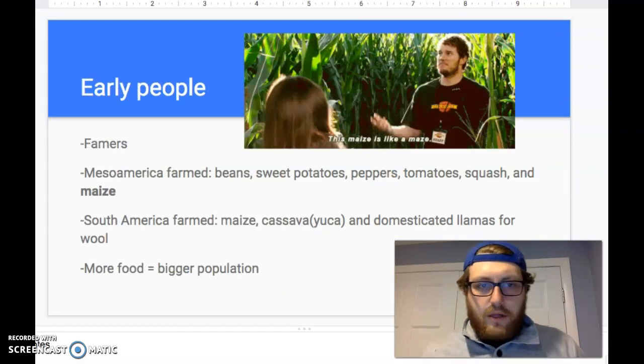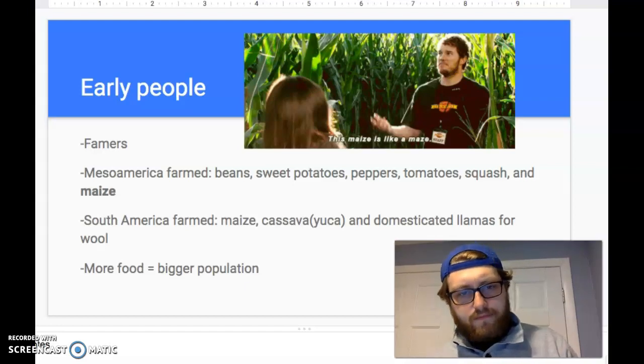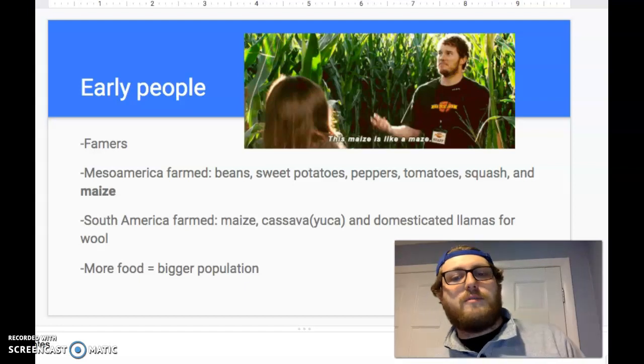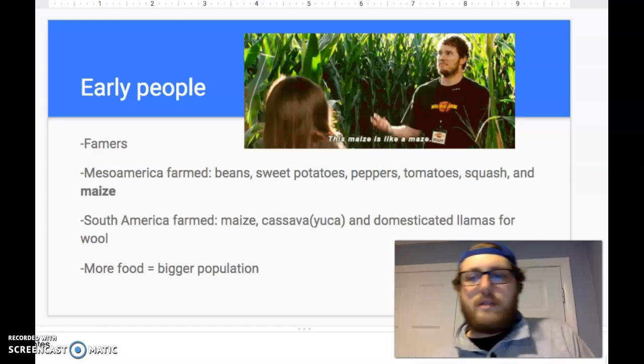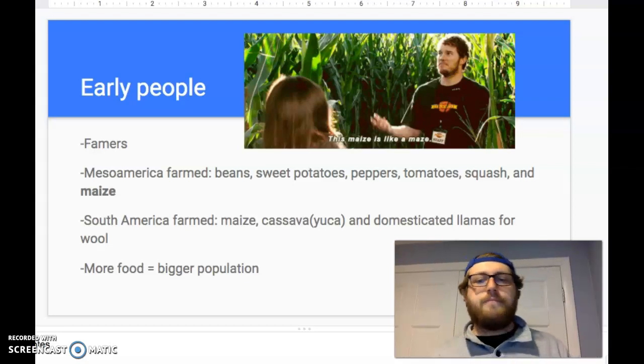So, early people. More often than not, like we've learned before, most of our early people will be farmers. Okay, what do the Mesoamericans farm? Well, they will farm beans, sweet potatoes, peppers, tomatoes, squash, and maize, which is corn.